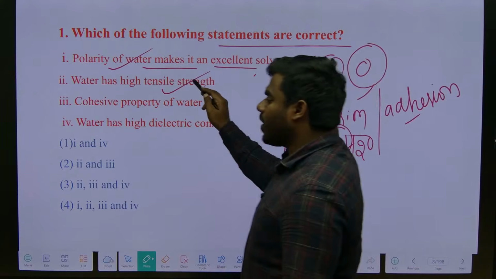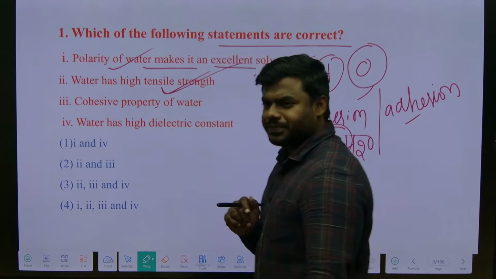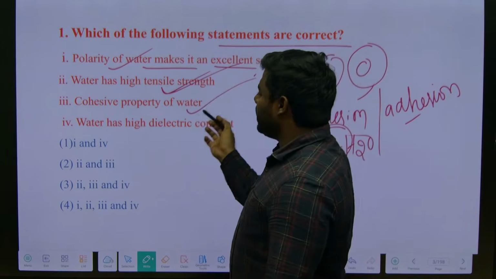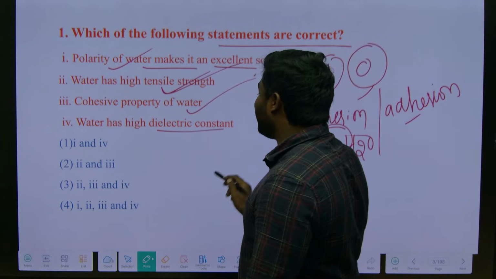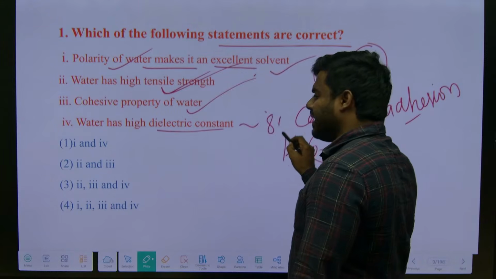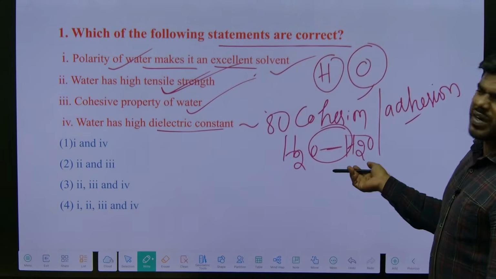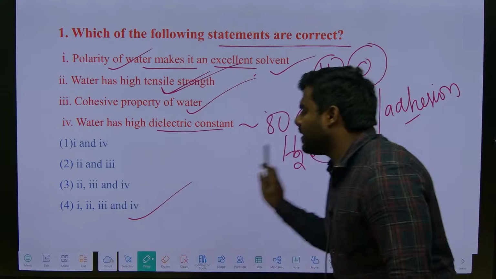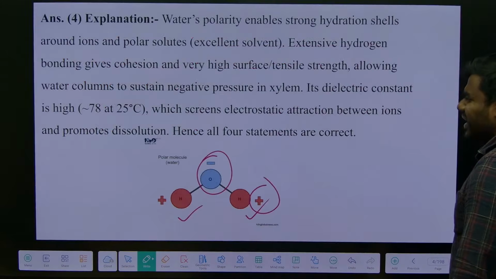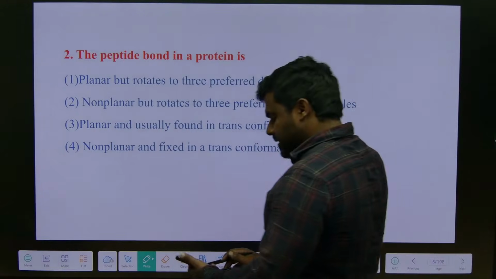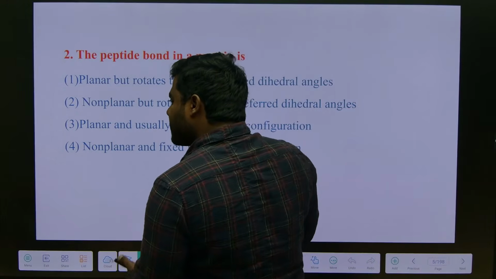So definitely water has a high tensile strength, because of that it shows cohesive properties. Water has high dielectric constant also, which is nearly 80. So these are very straightforward questions. The answer is option 4, all are correct. Now, they are easy questions. Next, second question. Everyone please answer the second question.